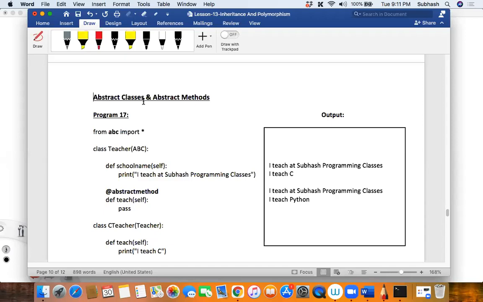Do you want me to repeat it? Those classes for which the object creation must not be allowed, such kind of classes are called abstract classes. Those classes for which the object creation is not allowed, for those classes for which you cannot create objects, such kind of classes are called abstract classes, right?